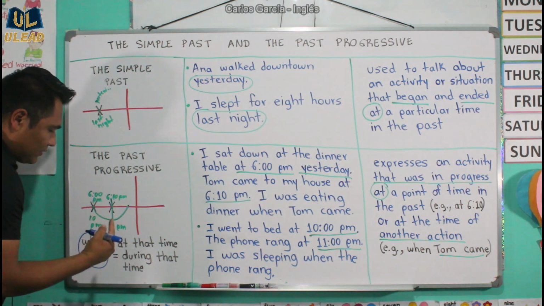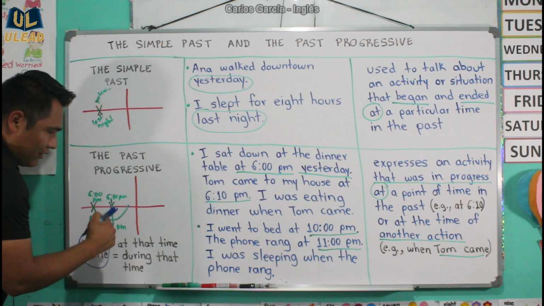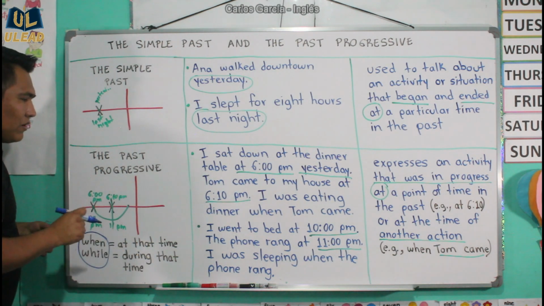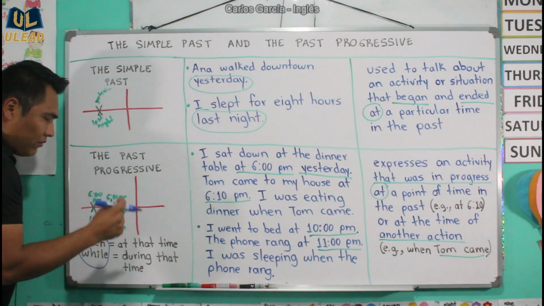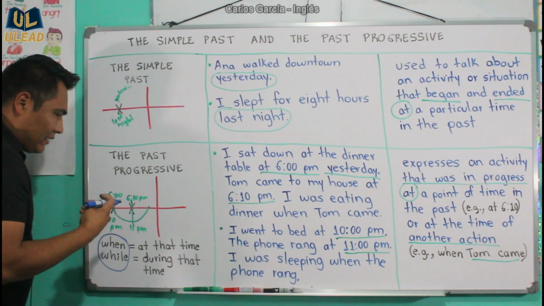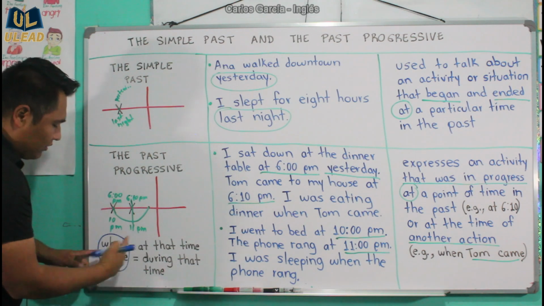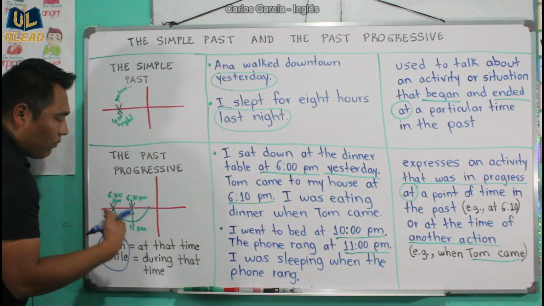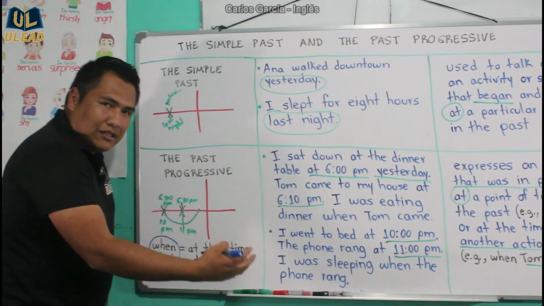The examples are: when the phone rang, I was sleeping. Or you can also use the word while: the phone rang while I was sleeping.